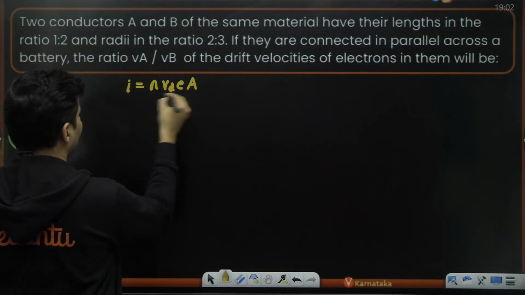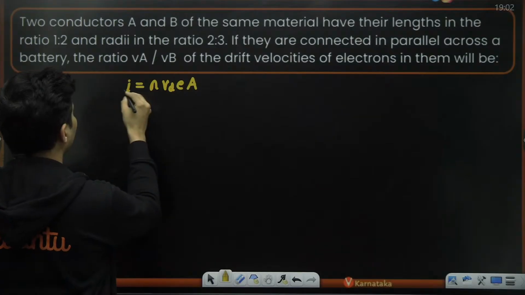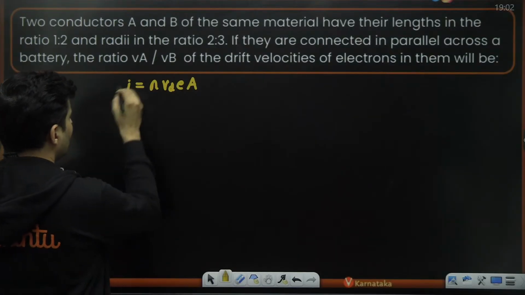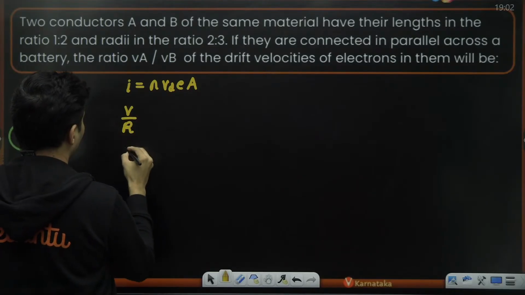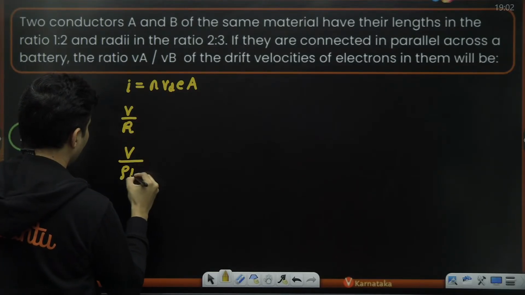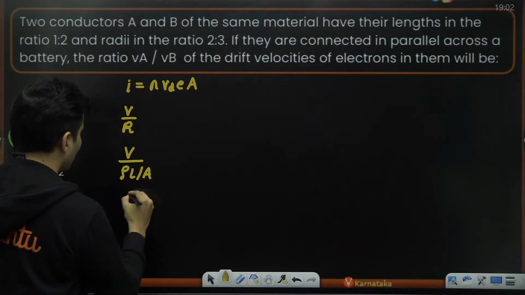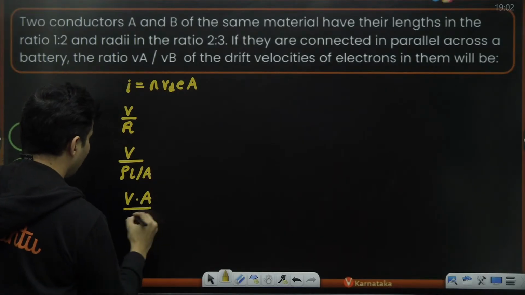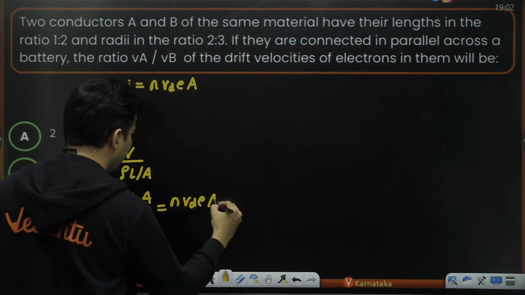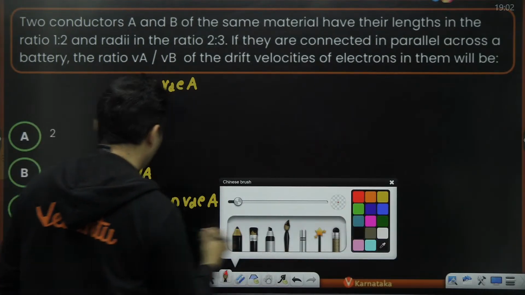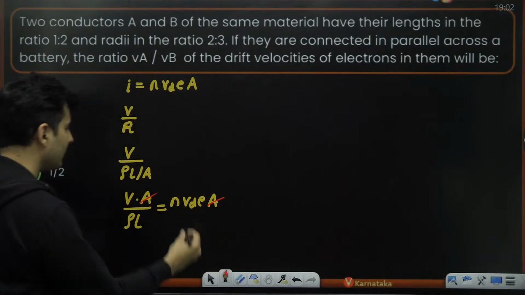The drift speed and current are related, and current is voltage by resistance, and resistance is rho L by A. So voltage into A by rho L is nothing but nevA. Again, just like the previous problem, area got cancelled.